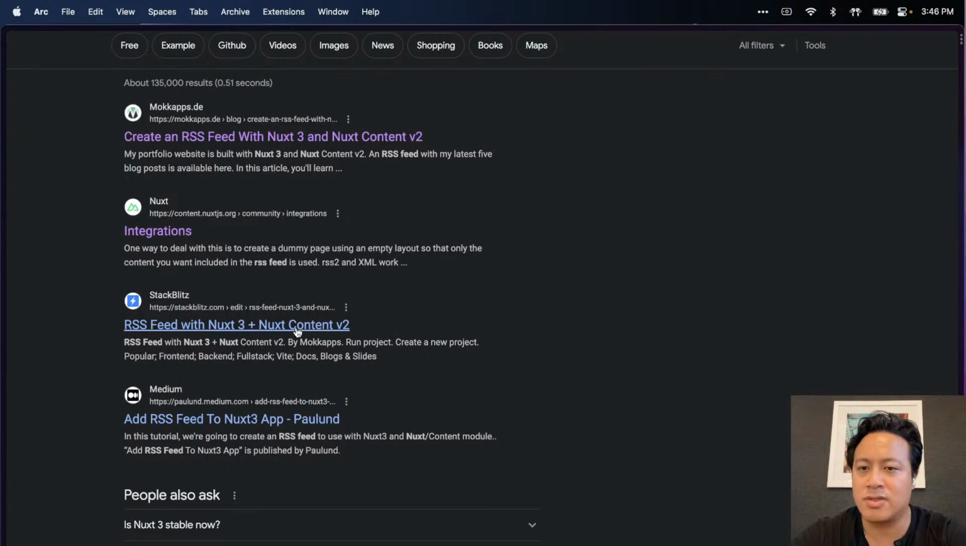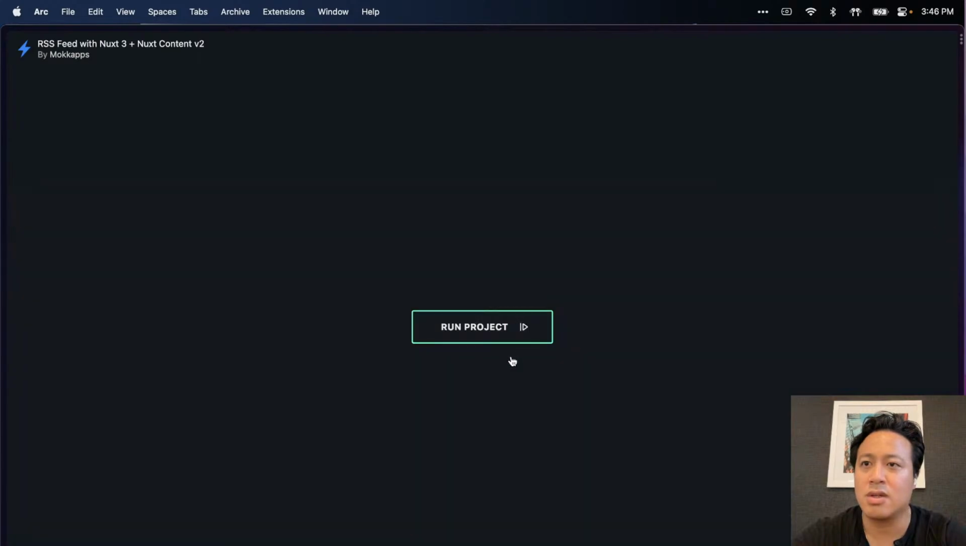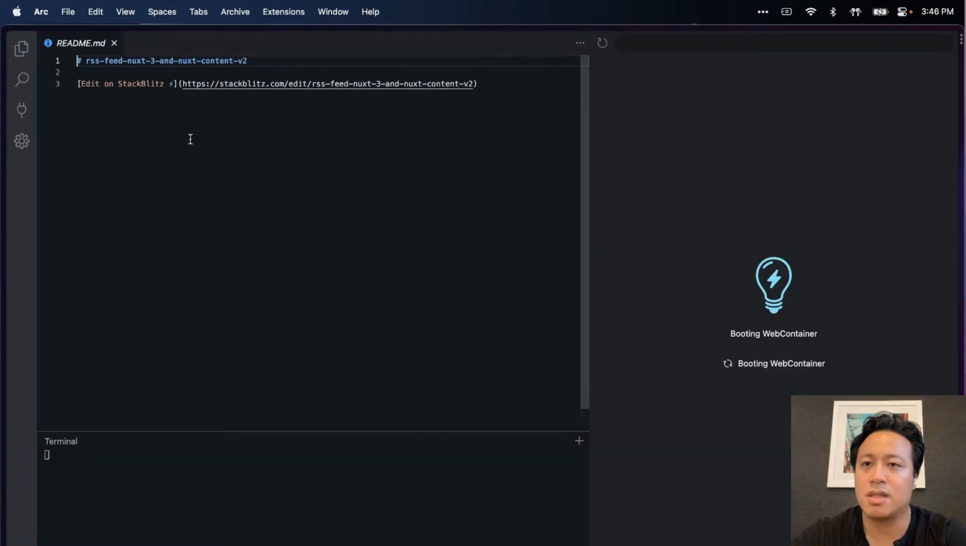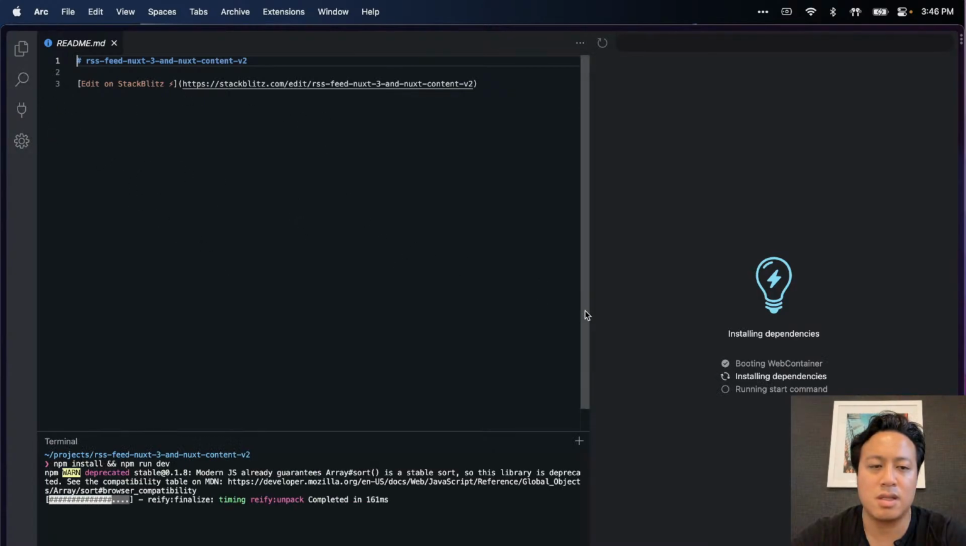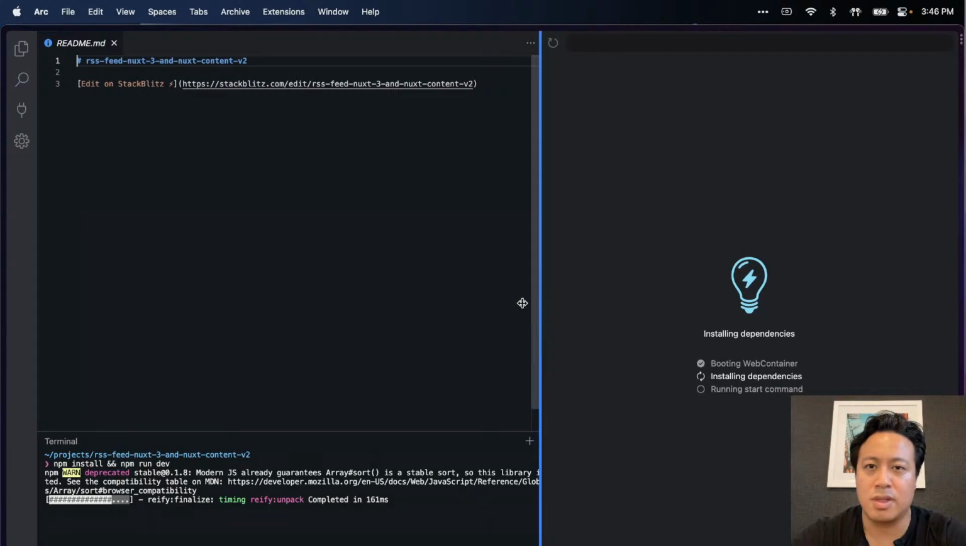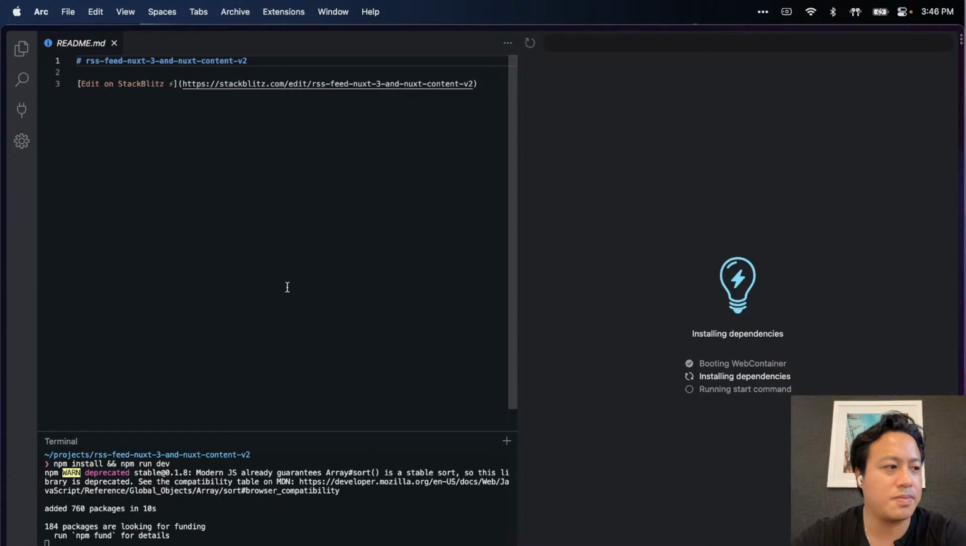Oh, we have an RSS feed here from StackBlitz. All right, let's take a look at this real quick. I'm actually curious what's going on here. So, we got a sample project here, and we're gonna see what exactly is going on.